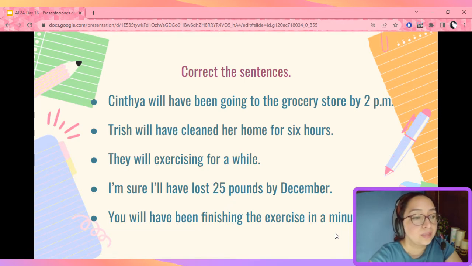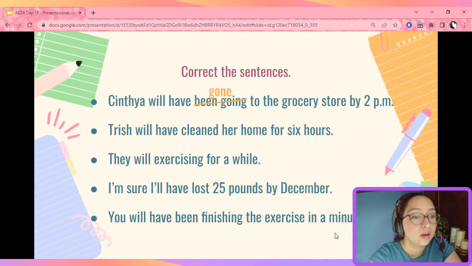Let's see. Cynthia will have been going to the grocery store by 2 p.m. In this case, this is not correct. She will have gone. Why? Because this activity is going to be over by 2 p.m. She will do this before 2 p.m. We don't know exactly at what time.